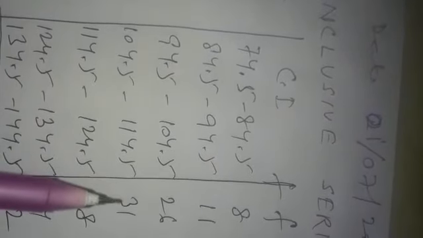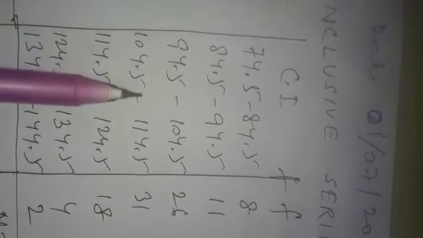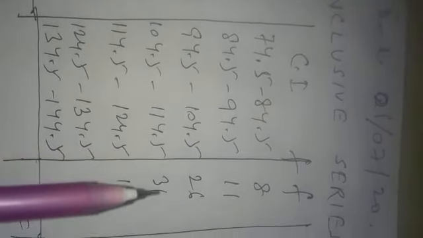The class interval whose cumulative frequency is just greater than n by 2, that class will be considered the median class. Now the whole formula depends on the median class. Now by finding the median class, we can find out L. L is the lower limit of the median class, which is equal to 104.5. Now the frequency of the median class is 31, which is equal to F.